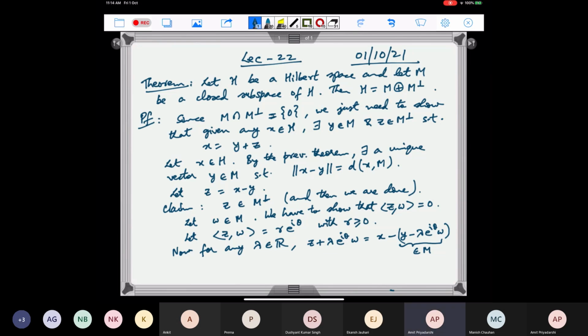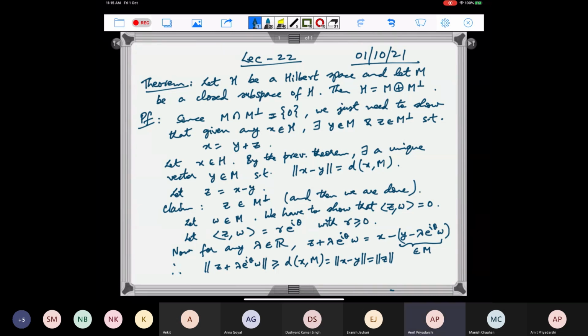So if I look at the norm of this, norm of Z plus lambda e to the I theta W, this has to be bigger than equal to the distance of X to M. This is the distance of X to a vector in M. So it has to be bigger than equal to the distance of X to M, and distance of X to M is equal to norm of X minus Y, which is norm of Z. So what we get is that norm of Z is less than equal to norm of Z plus lambda e to the I theta W. This is true for every lambda belonging to R.